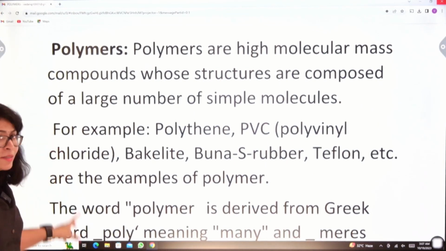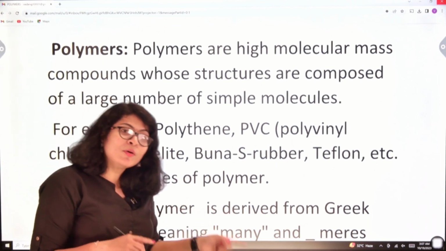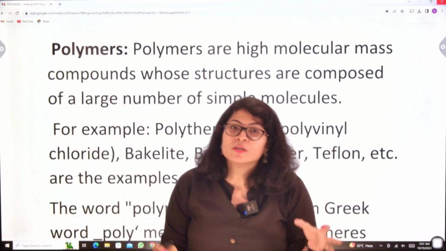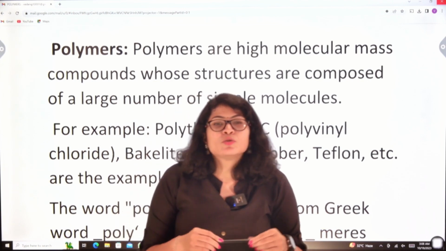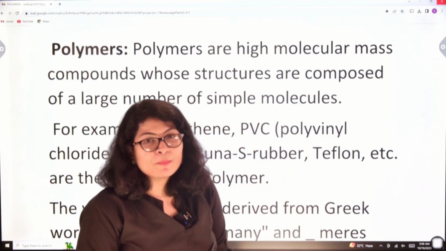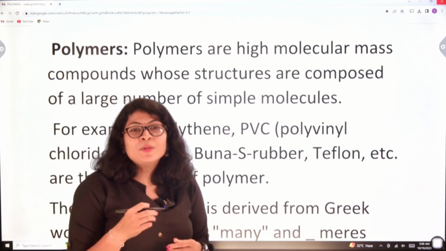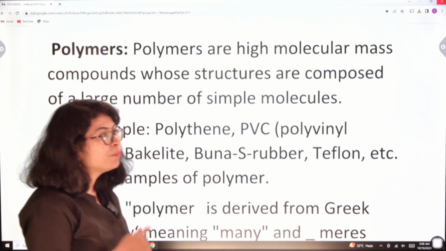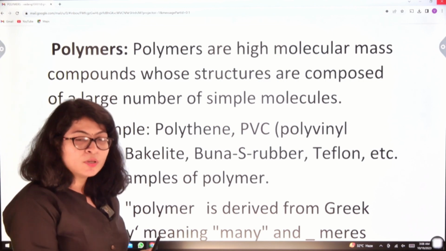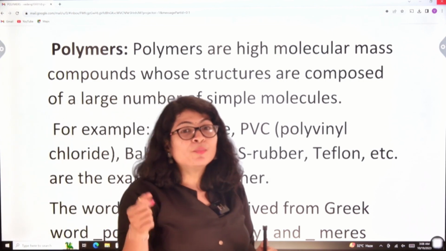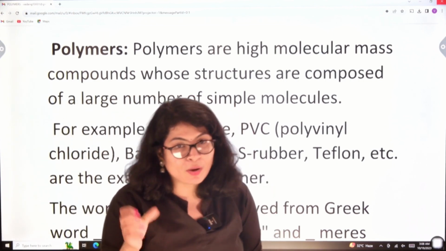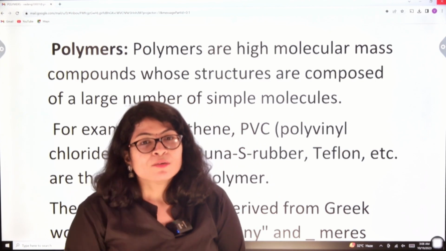What are polymers? Polymers are those high molecular mass compounds which are formed after smaller units are joined together. So polymers are high molecular mass compounds whose structures are composed of a large number of simple molecules. If I'm saying polythene, we take up the compound and use the word poly, we get a polymer.